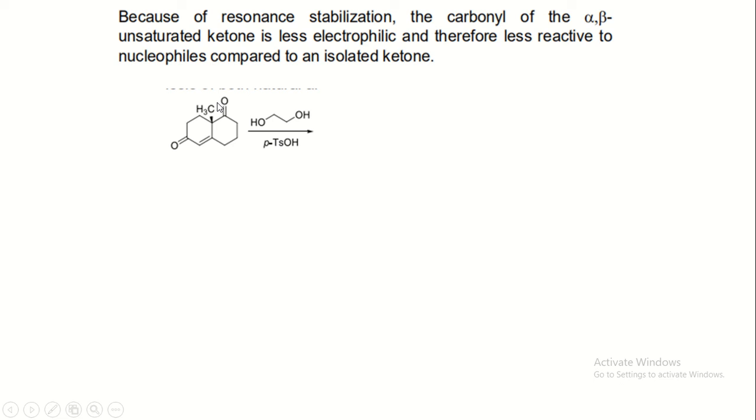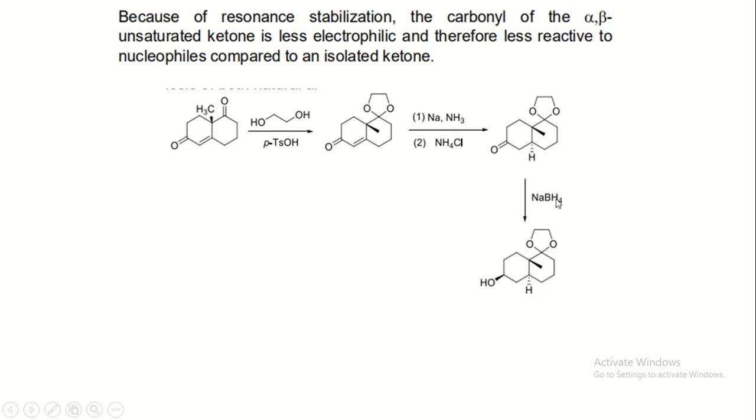Hence, this isolated ketone is easily protected by using such a reagent. Then this compound reacts with Bu3SnH, then reduction of the double bond gives this intermediate. After reacting with NaBH4, the carbonyl is converted into alcohol, and then the protection can be done in acidic condition to give this product.